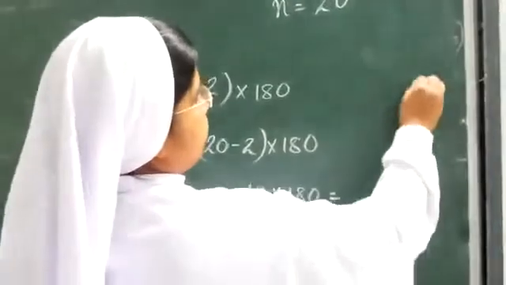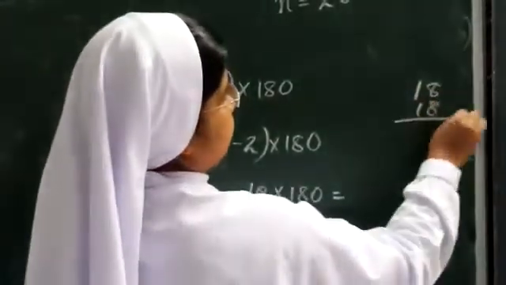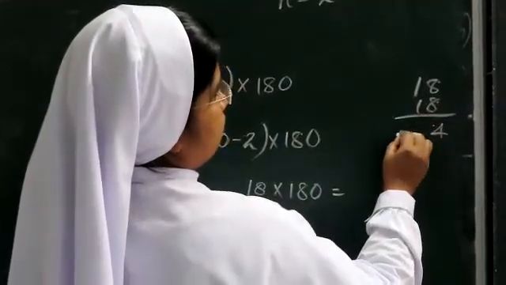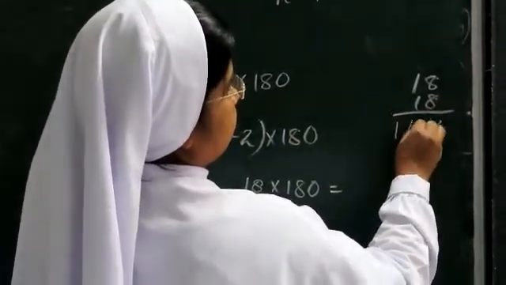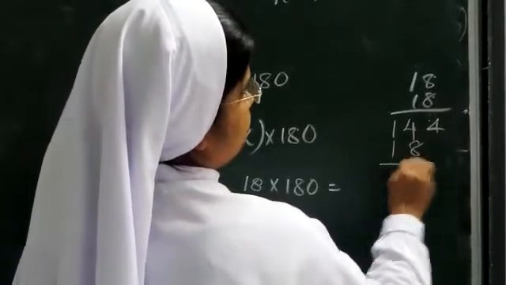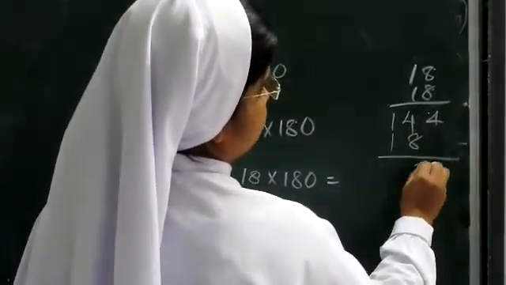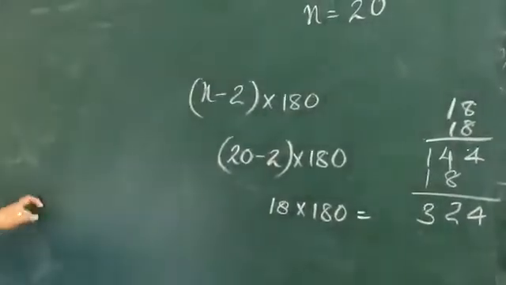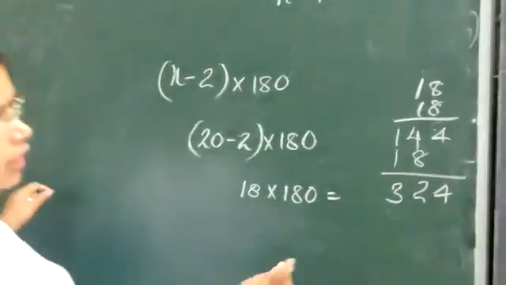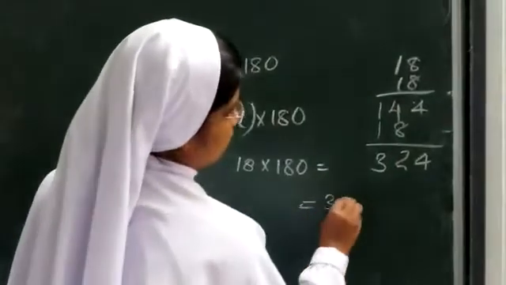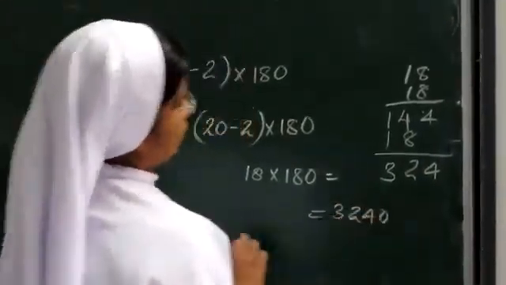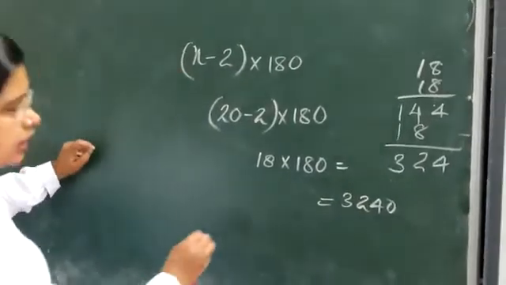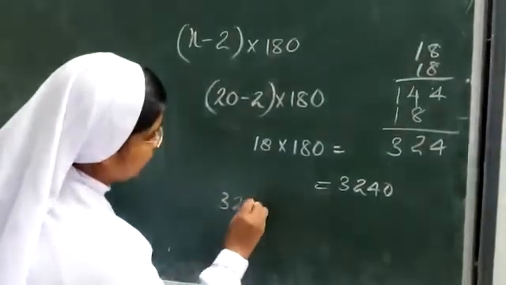You can calculate and see, 18 into 180. You will get 3,240. Okay, so what is the sum of the angles? 3,240.